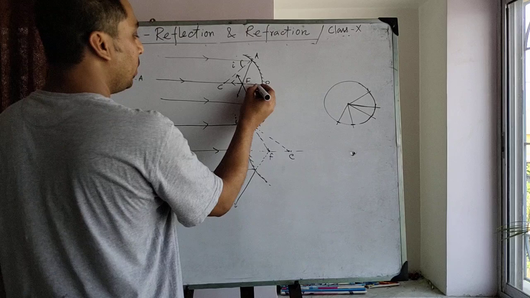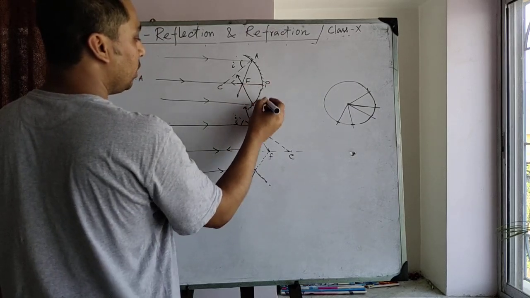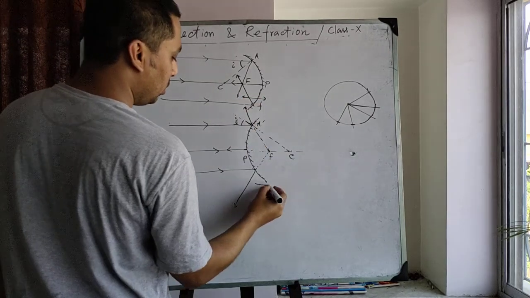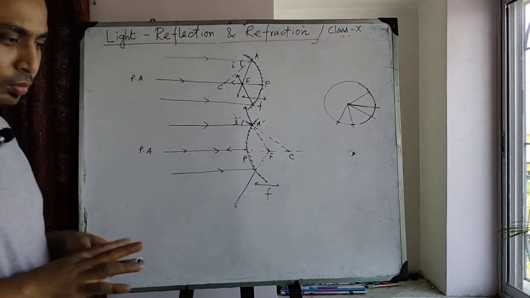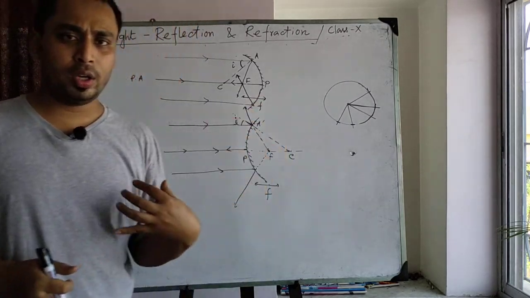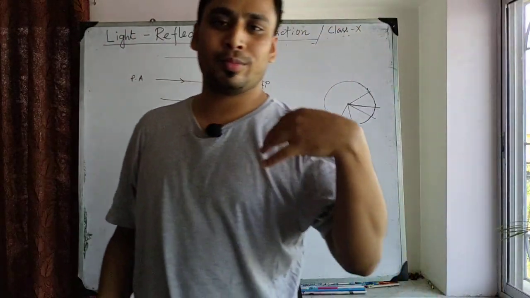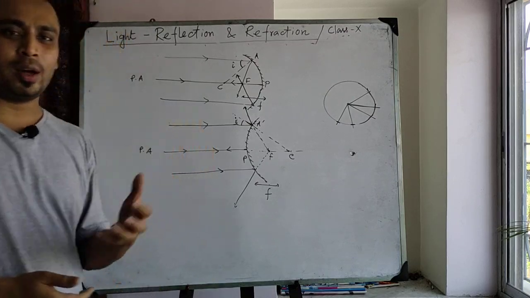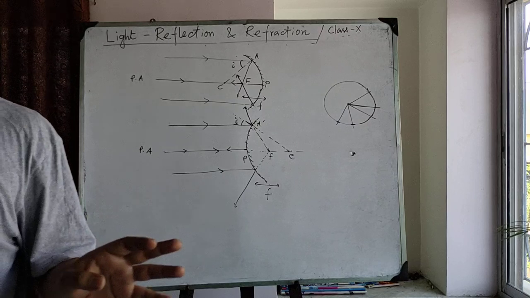And the distance of the focus from the pole is known as the focal length. This distance is known as focal length. Here this distance is known as focal length. Is it clear? Write down all the necessary points. Don't go through the video class only by hearing it. Take a pen and paper and write down all the necessary points you want. Okay.